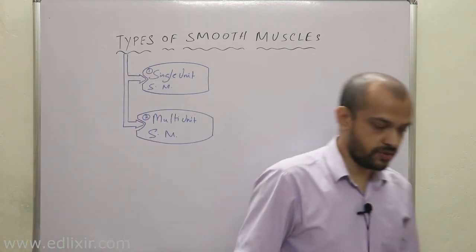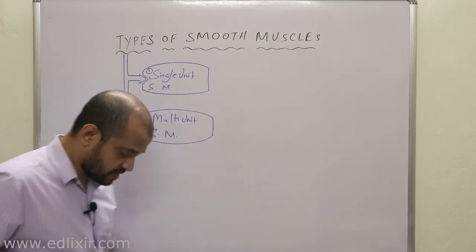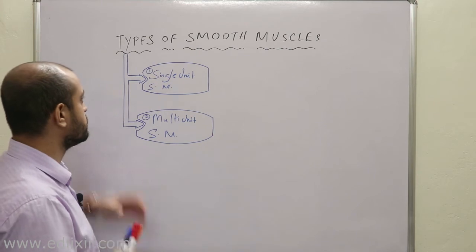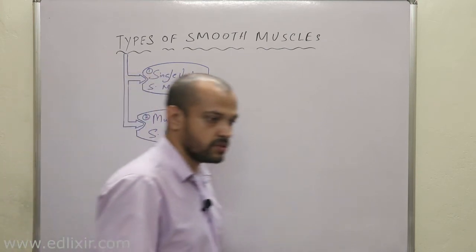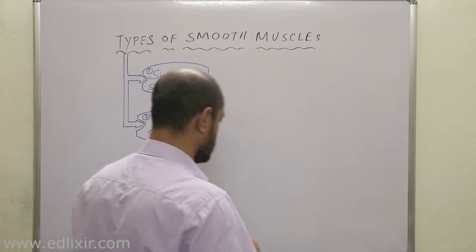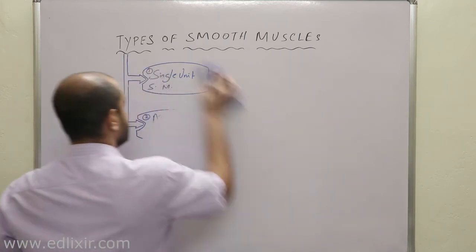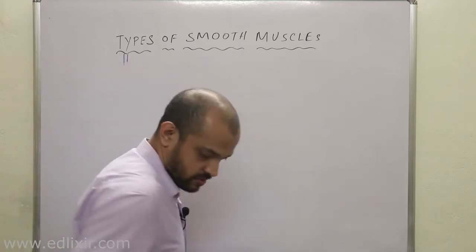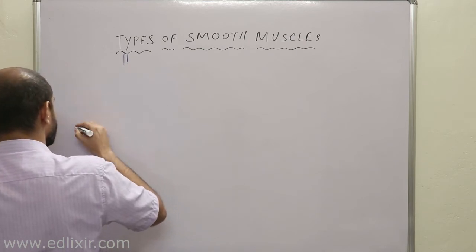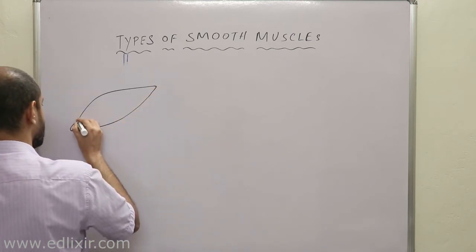Now a very important point we need to understand right now is why this differentiation. Why do we need to differentiate smooth muscles as single unit and multi-unit? Now listen, what do you mean by single unit and multi-unit? First thing we need to understand is this. Okay, we will now draw bigger pictures of this. Now suppose these are your smooth muscle cells. I will be drawing multiple smooth muscle cells.